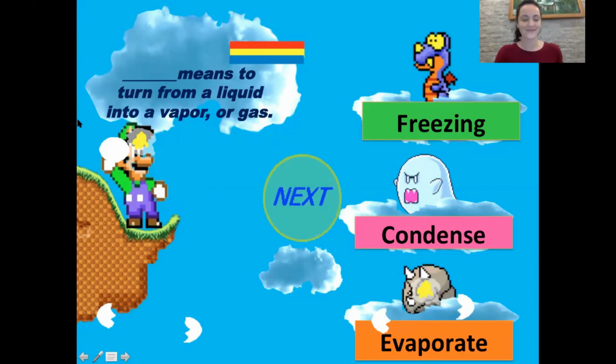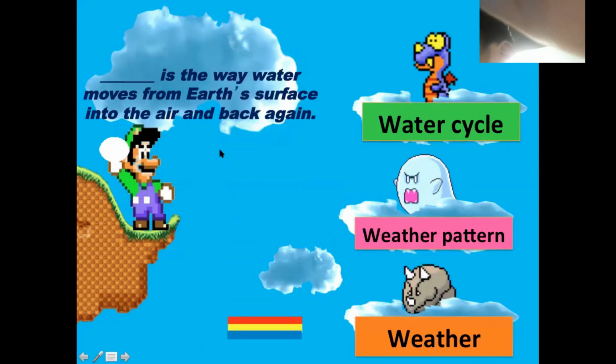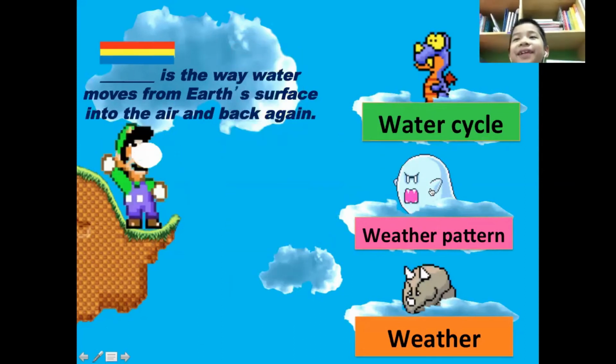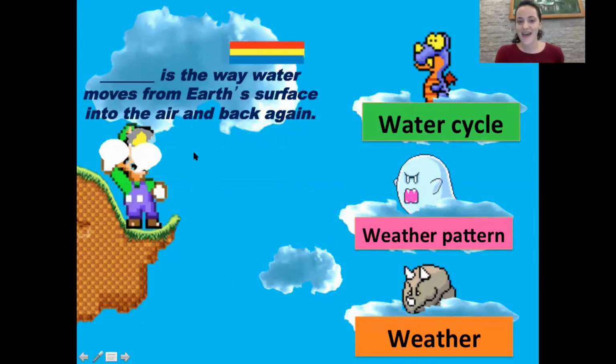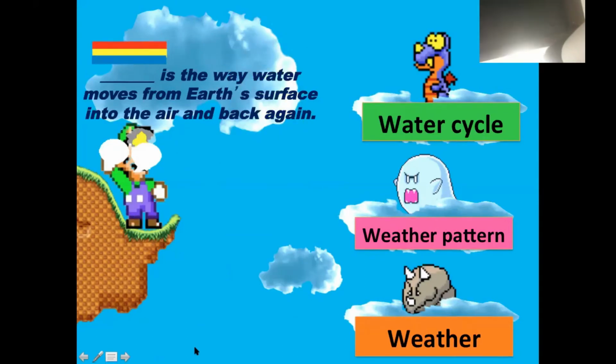You win that one. Okay, next let's have Haifeng and Fred. Blank is the way water moves from Earth's surface into the air and back again. With a pattern. All right, Haifeng, what's your answer? With a pattern. Fred, what's your answer? Water pattern. We just learned about this one. The way water moves from the surface. Class, what's the answer?